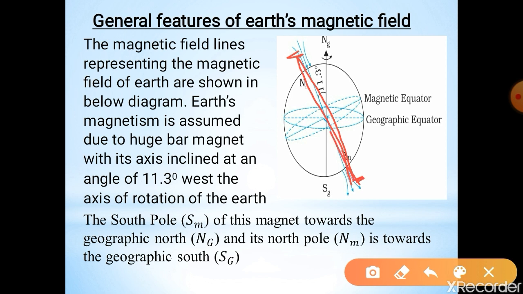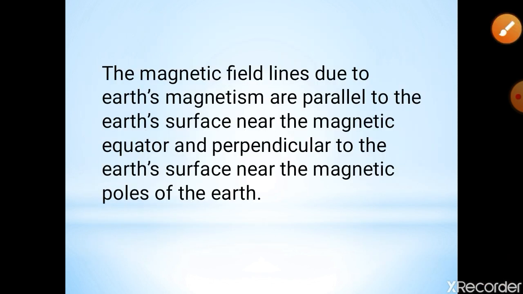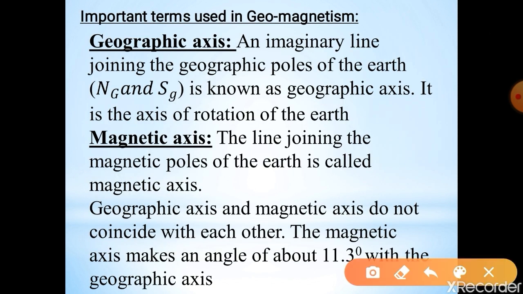This magnetic axis does not coincide with the geographic axis. It is inclined at an angle of 11.3 degree with the axis of rotation of the Earth. The magnetic axis makes an angle of about 11.3 degree with the geographic axis.